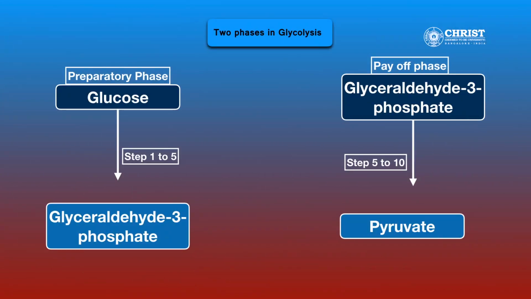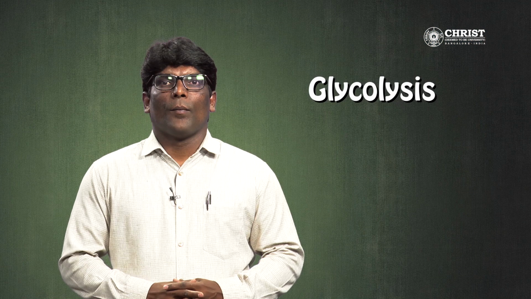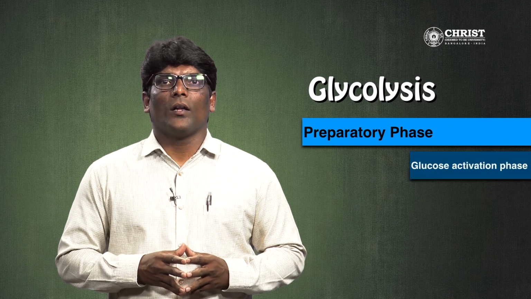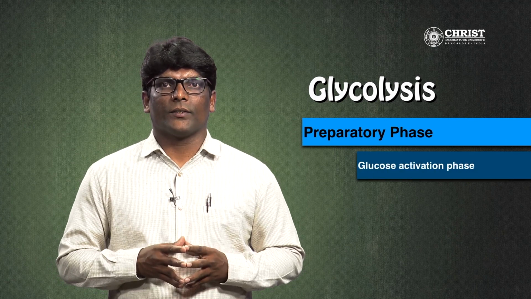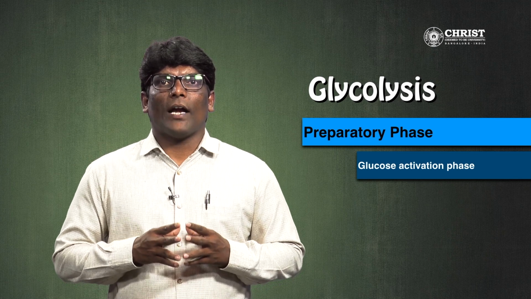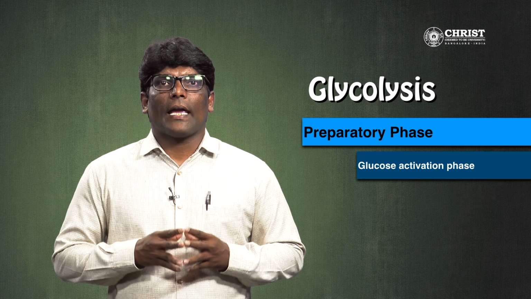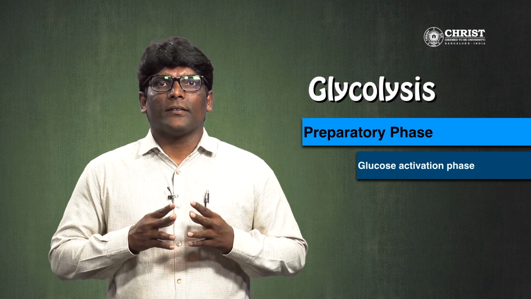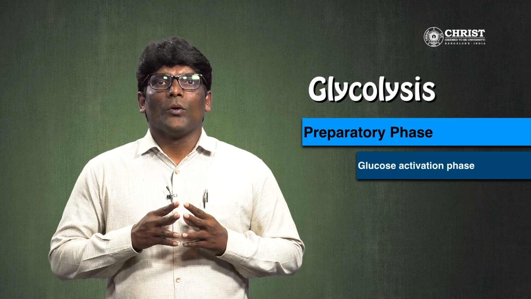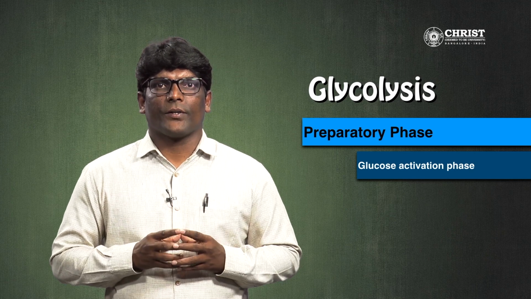There are 2 phases in glycolysis, which are the preparatory phase and the payoff phase. Preparatory phase. This phase is also called the glucose activation phase. In the preparatory phase of glycolysis, 2 molecules of ATP are invested and the hexose chain is cleaved into 2 triose phosphates.